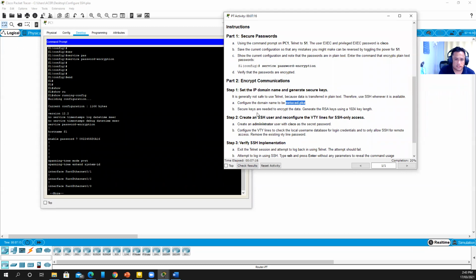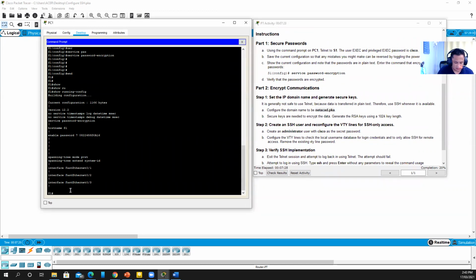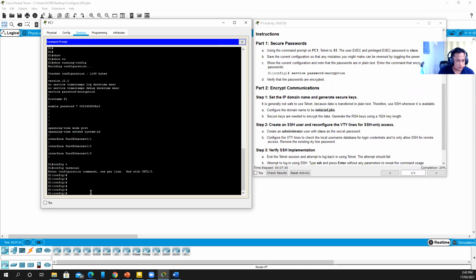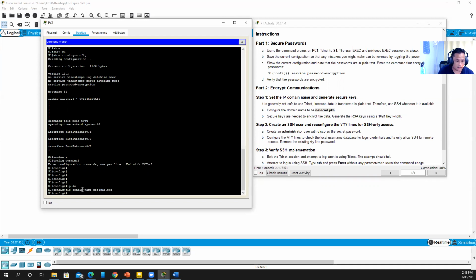Then letter B, secure keys are needed to encrypt the data. Generate the RSA key using a 1024 key length. So this is how you do it. Let's go to the keyboard, go to global configuration mode. This is the command on how to configure the domain name: ip domain-name netaka.pka.